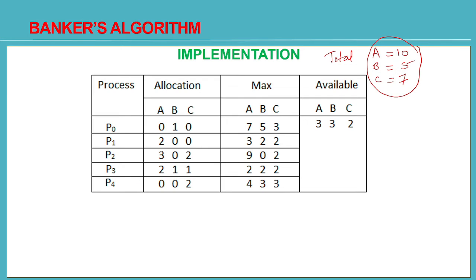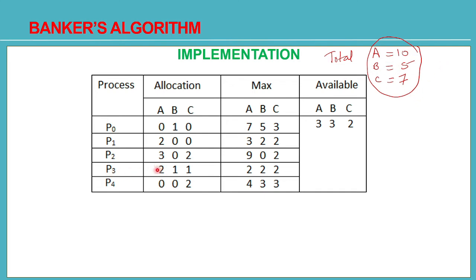Now already some instances of these resources A, B, C are allocated to these processes. Like P0 is allocated 0 instances of resource A, 1 instance of resource B and 0 instances of resource C. Similarly, P1 is allocated 2 instances of resource A, 0 of B and 0 of C. P2 is allocated 3 instances of A, 0 of B and 2 of C out of this 7.